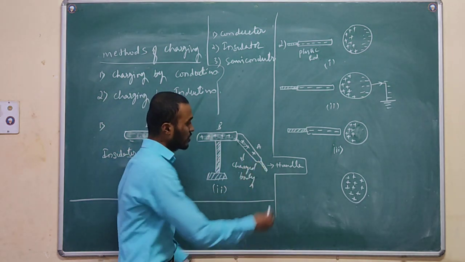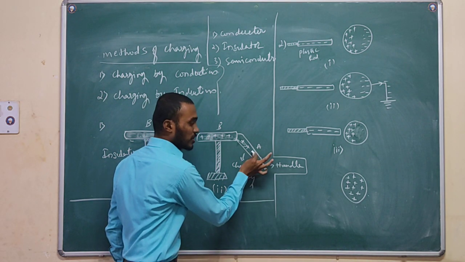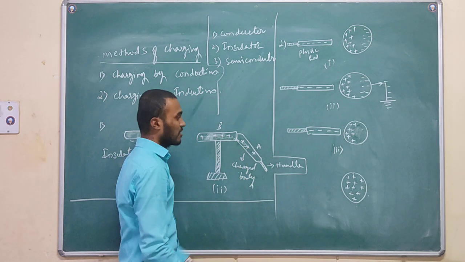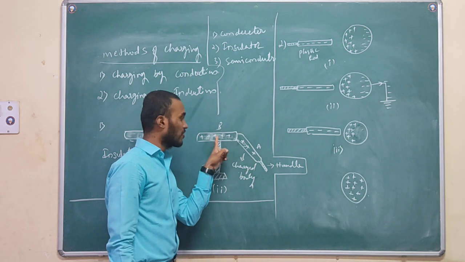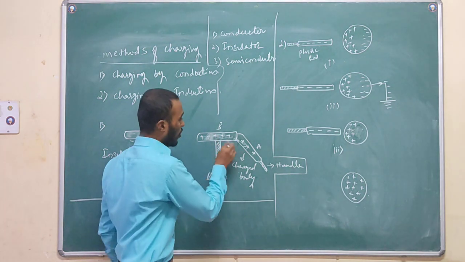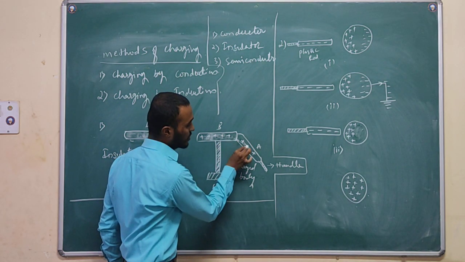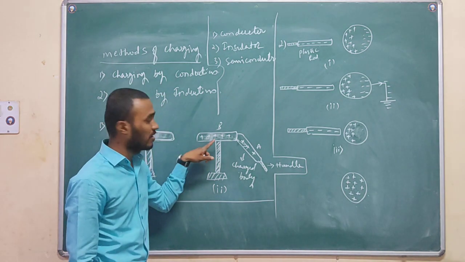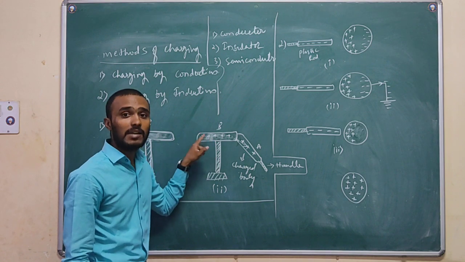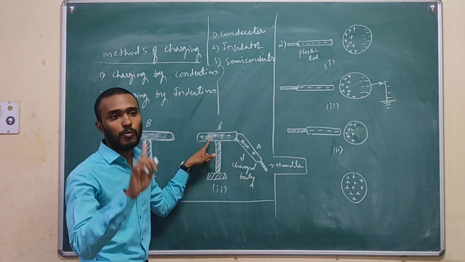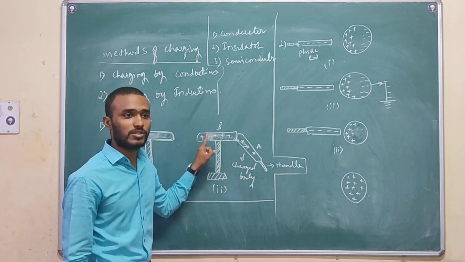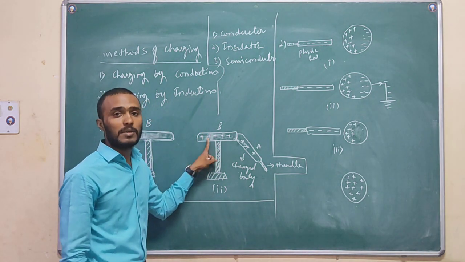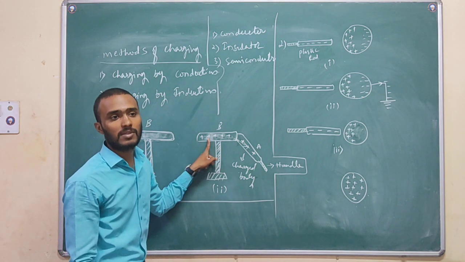So the positively charged body will attract the negatively charged particles from body B. All the negatively charged particles move into this body. What remains here? Only positive charge remains. That means this uncharged body becomes charged.